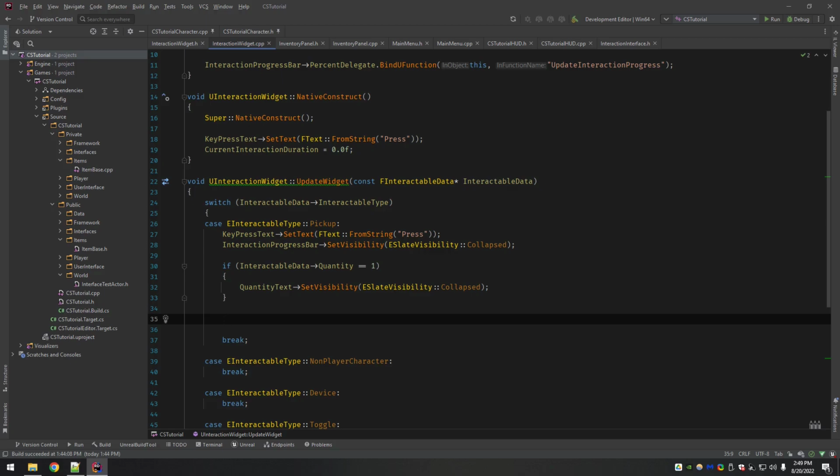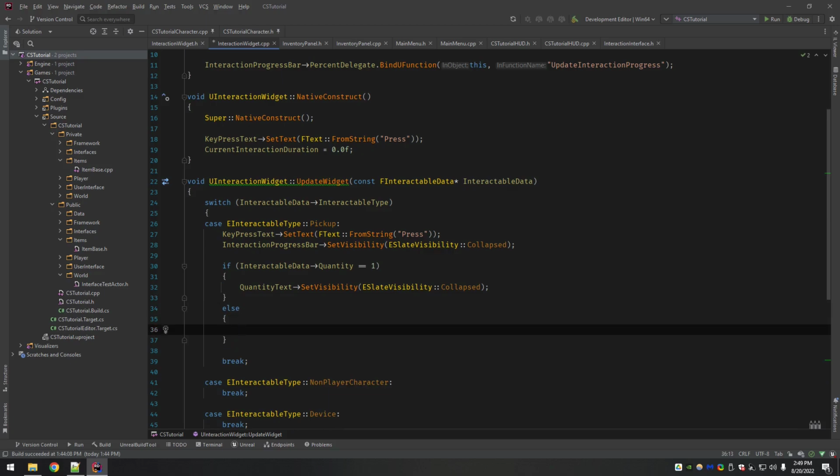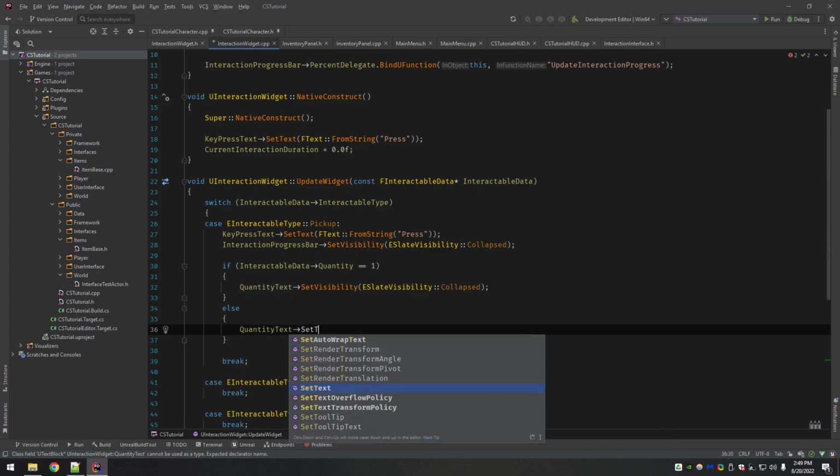And then else, we want to actually set it. So set text.